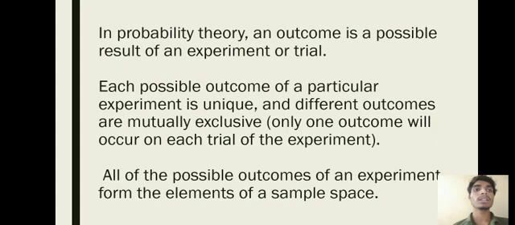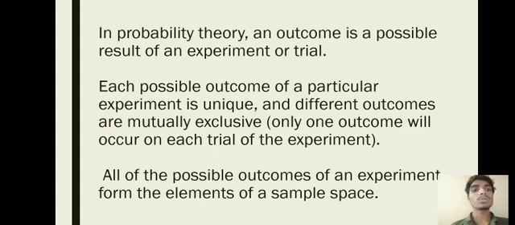In probability theory, an outcome is a possible result of an experiment or trial. Each possible outcome of a particular experiment is unique, and different outcomes are mutually exclusive. Only one outcome will occur on each trial of the experiment.